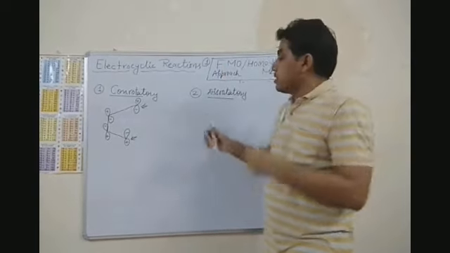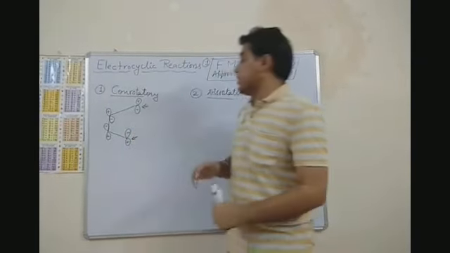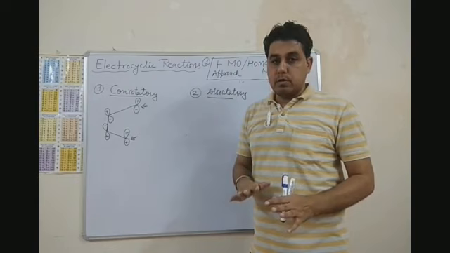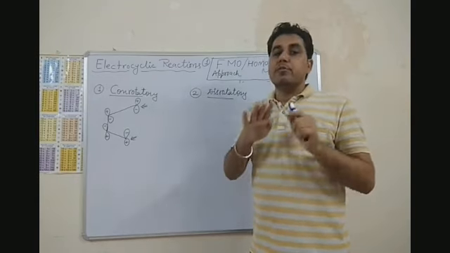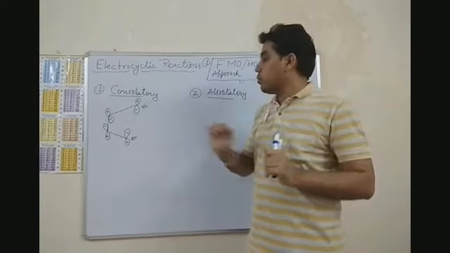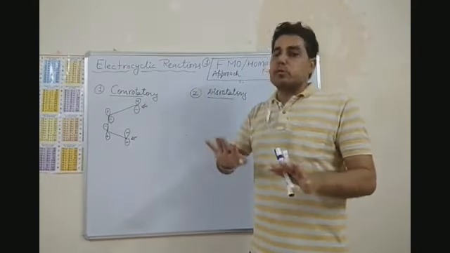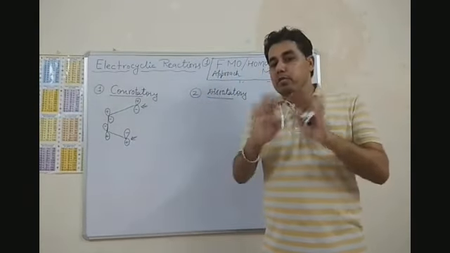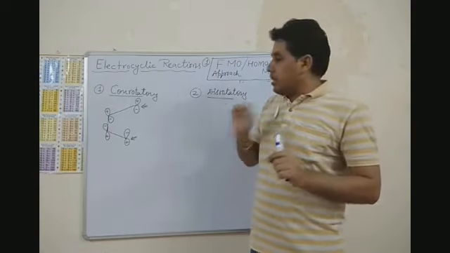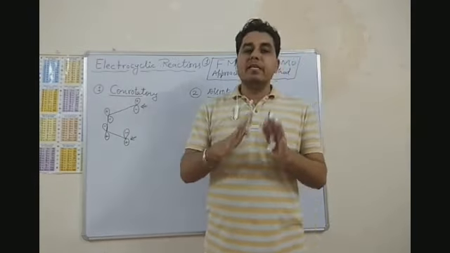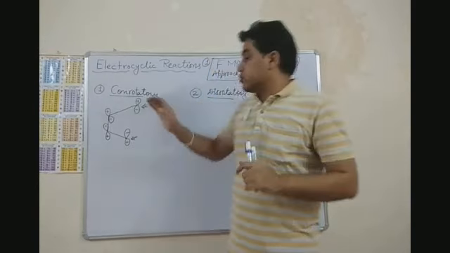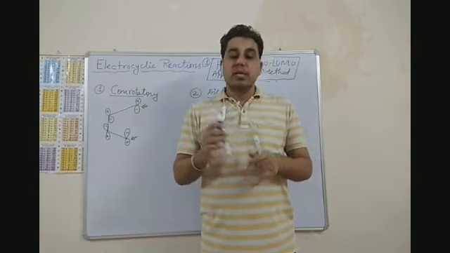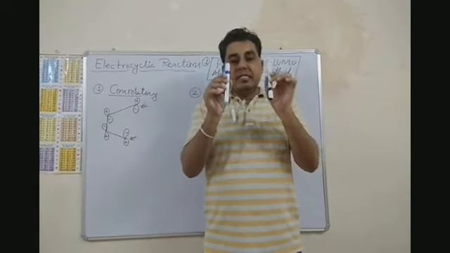So if the two terminal orbitals have opposite orientation of lobes with respect to the signs, the orientation of the lobes, the upper lobe as well as the downward lobe, both are similar, but we give them plus and minus signs on the basis of their wave functions. So if two terminal orbitals have opposite orientation of lobes, then they must rotate in the same direction.